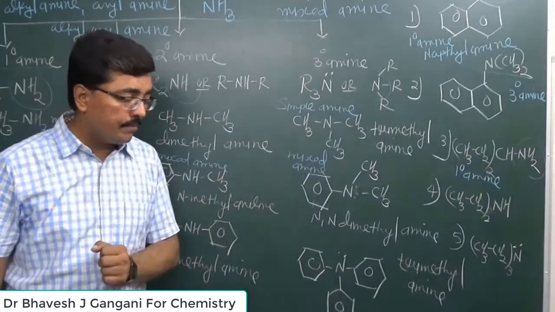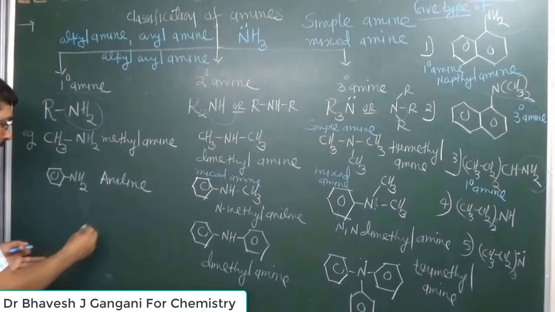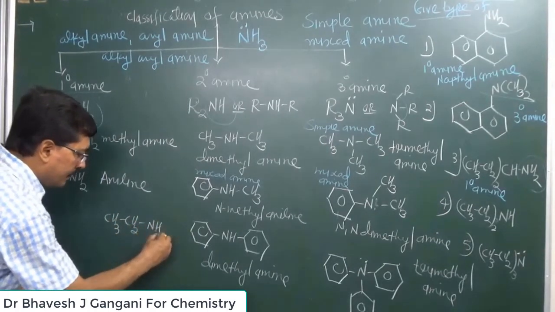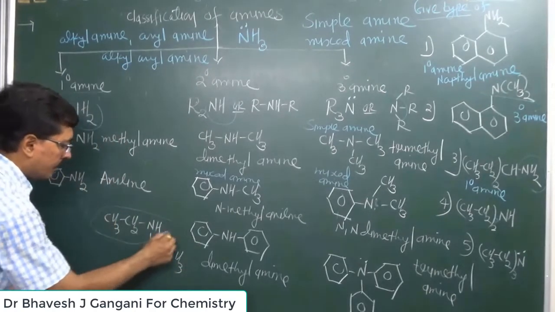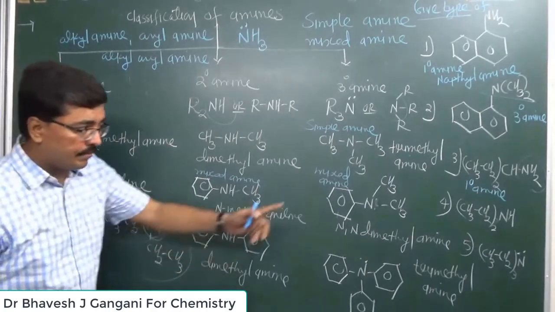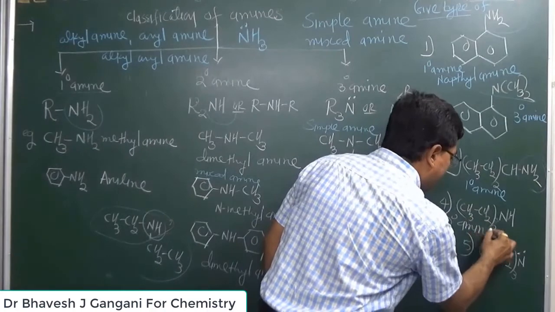Now structure number 4. You can observe that in structure number 4, it is nothing but dimethyl amine. So in dimethyl amine, the nitrogen has only one hydrogen. So which type of amine is structure number 4? It is a secondary amine.